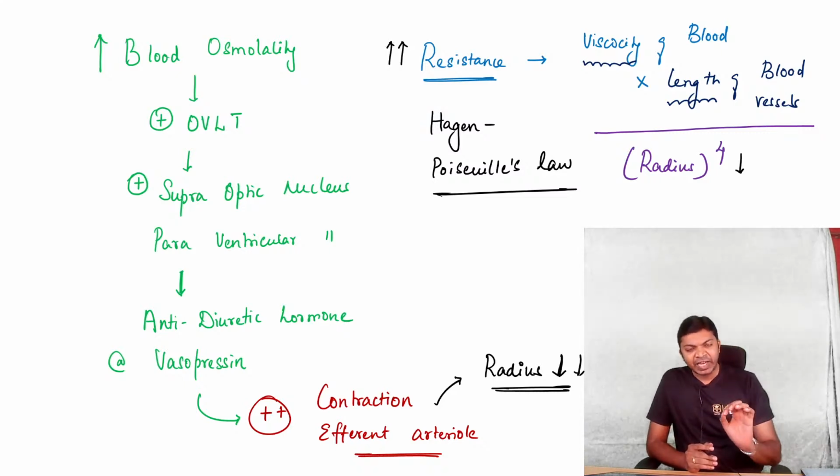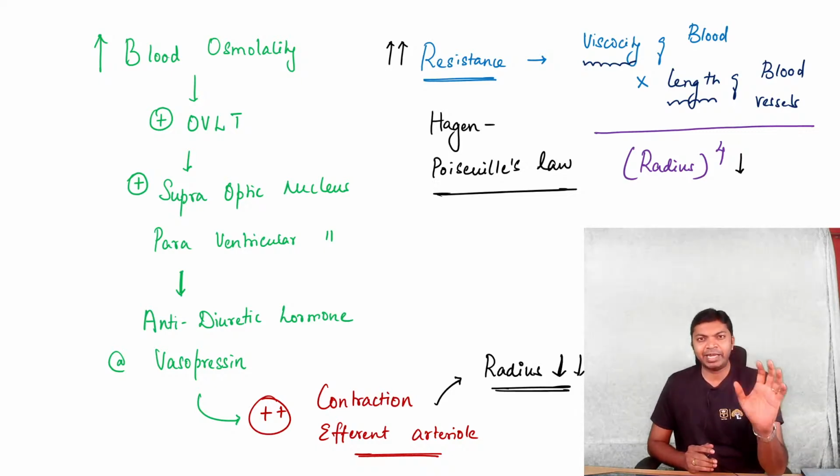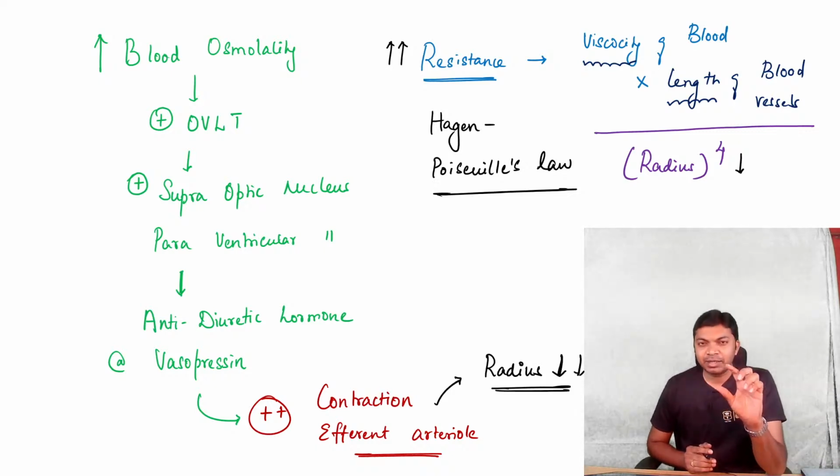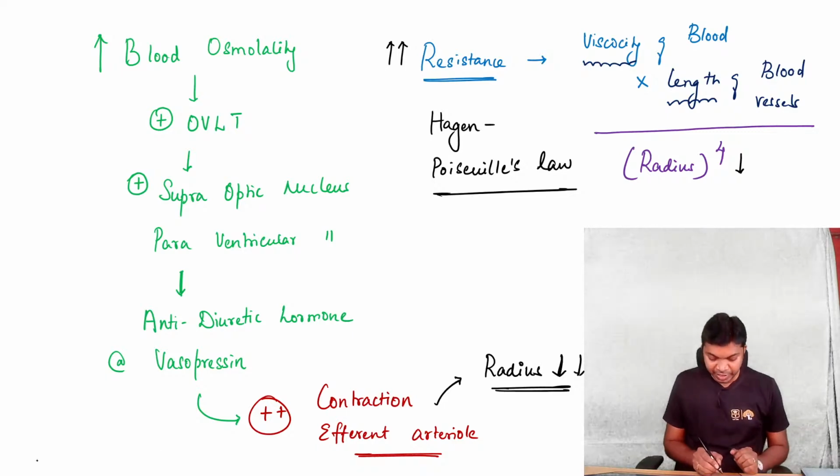So the best answer for this question, if there is no specific data given regarding the measurement of radius of efferent arteriole, you got to consider this. Whenever radius falls by 1 time, resistance increases by 4 times. When radius falls, resistance increases.